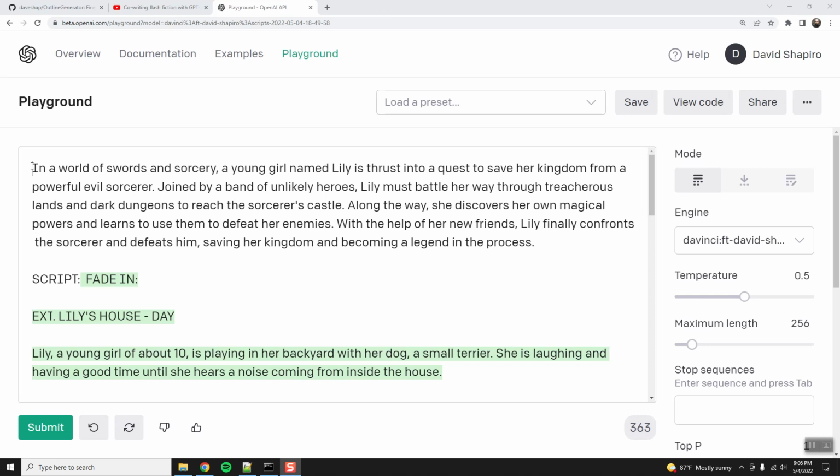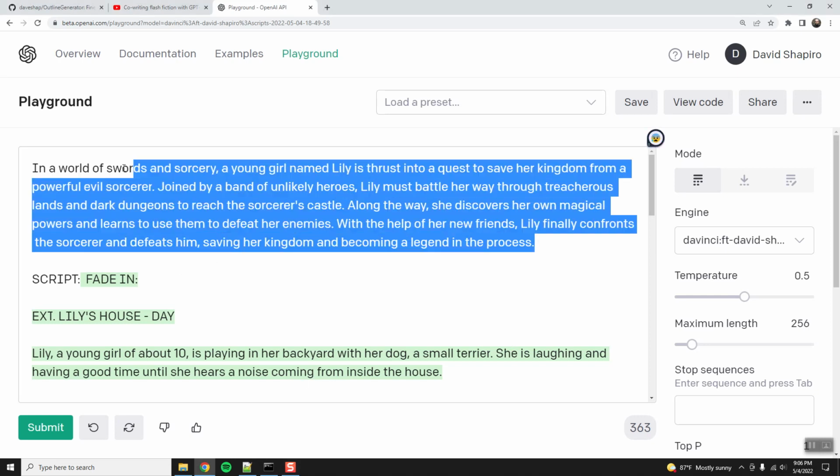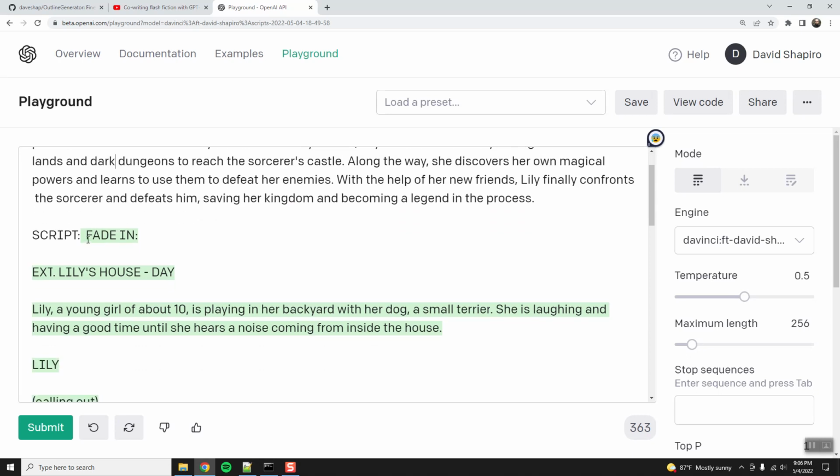Okay, so with this, notice I didn't include any instructions. I just give it a premise, and it writes a script.